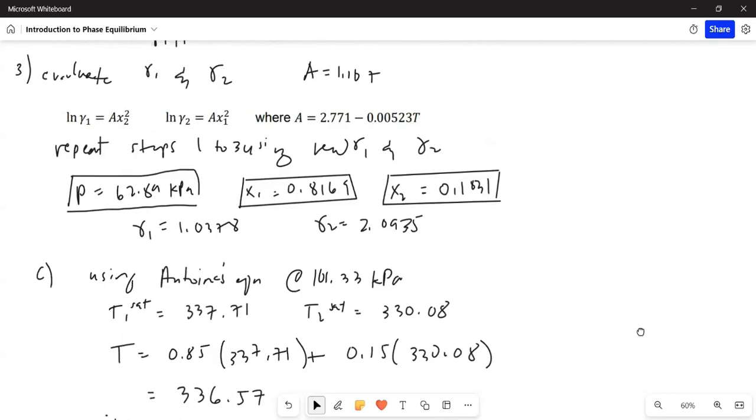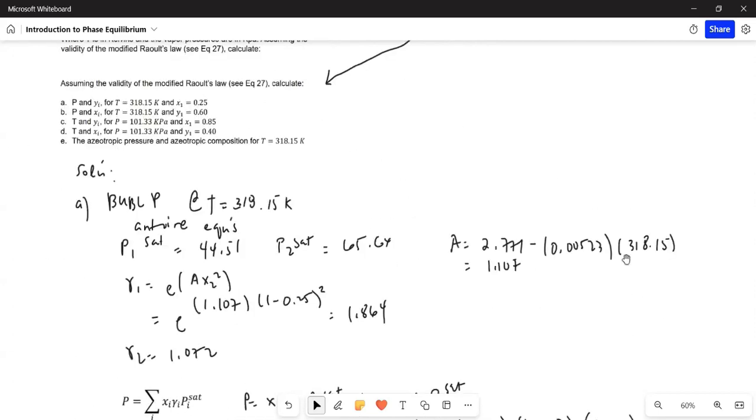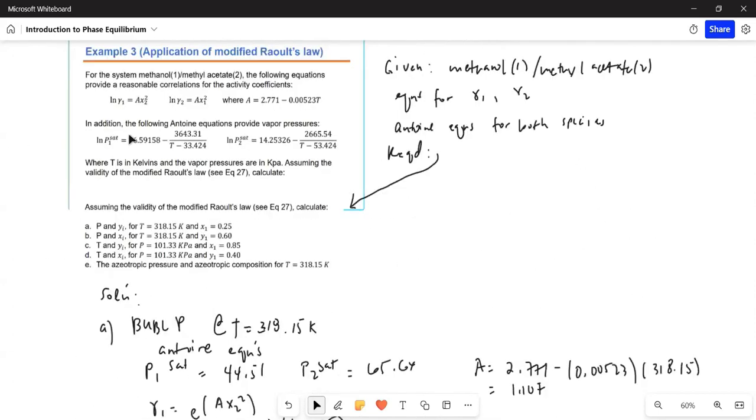Simply, it's the given equation here. For T, let me copy paste that.